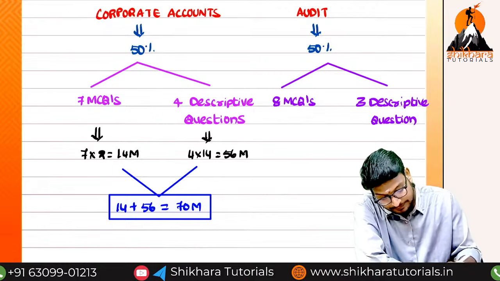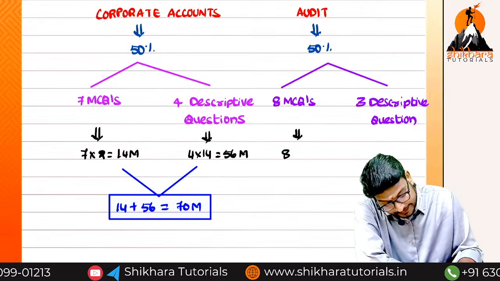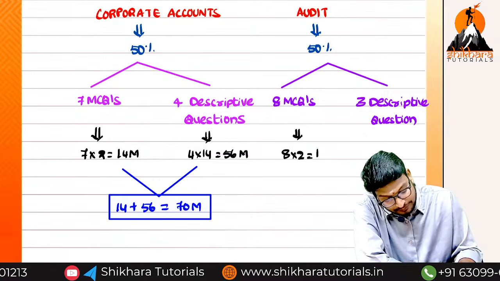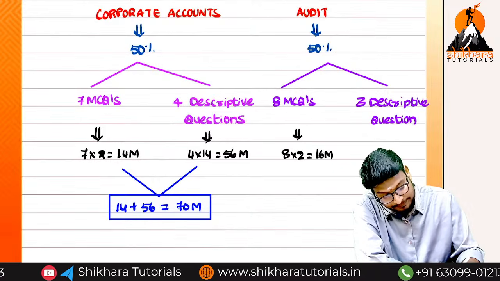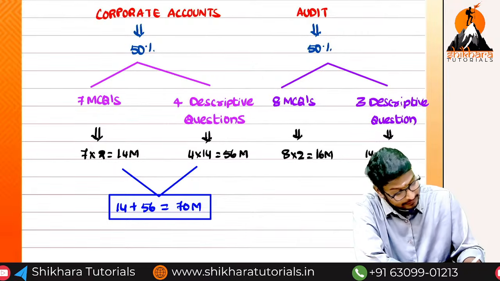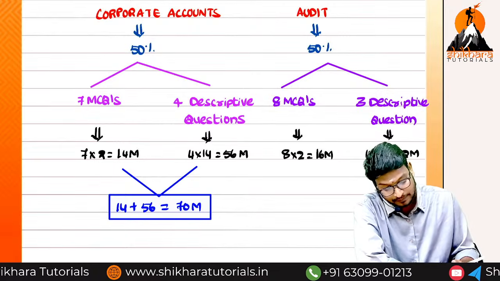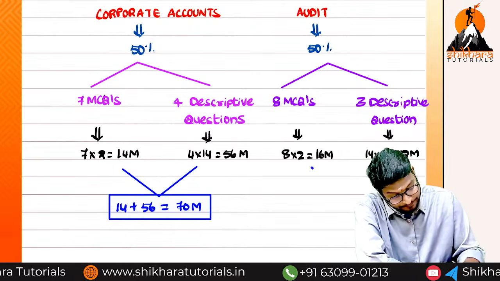That means totally, 8 into 2, that is equal to 16 marks, and 14 into 3, that is equal to 42 marks.